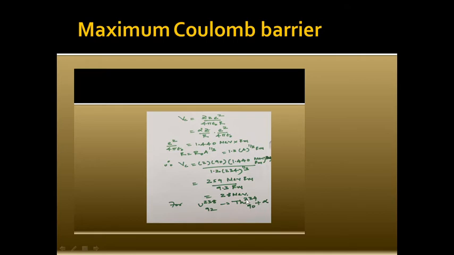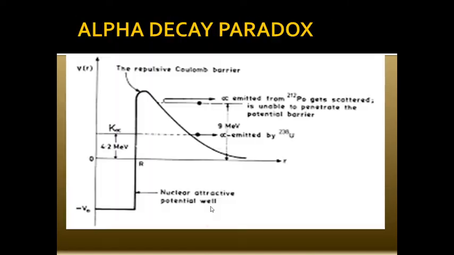It is bombarded on thorium, and we are presuming that when they fuse together, it should give rise to uranium 238. Now, uranium 238 is emitting 4.2 MeV energy. So if you have a higher energy than 4.2, it should easily fuse together and form uranium 238. But the alpha particle emitted by polonium is bombarded on thorium, and it gets reflected. You can see that this is getting reflected.